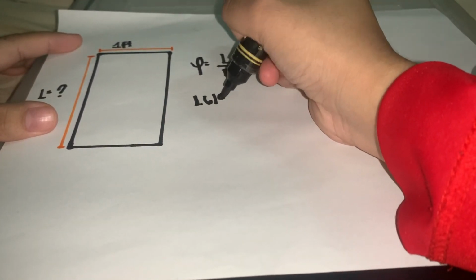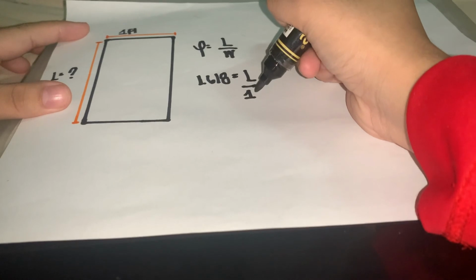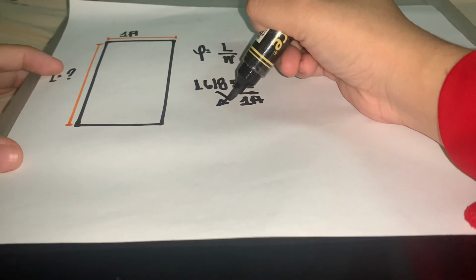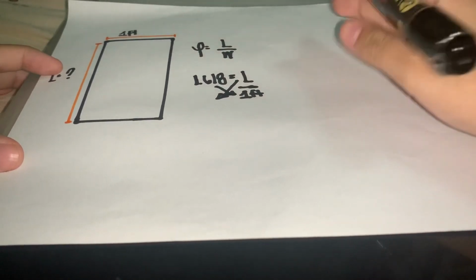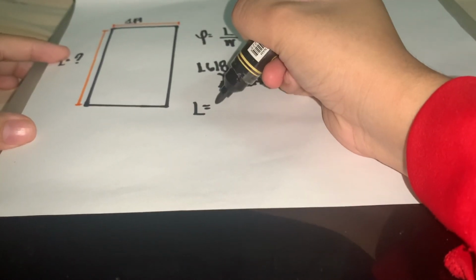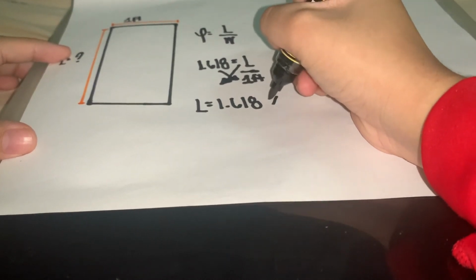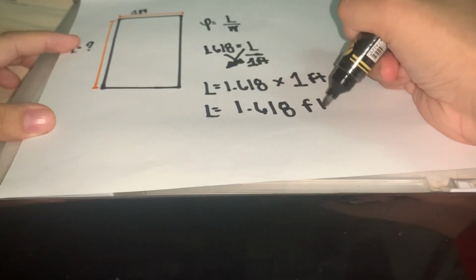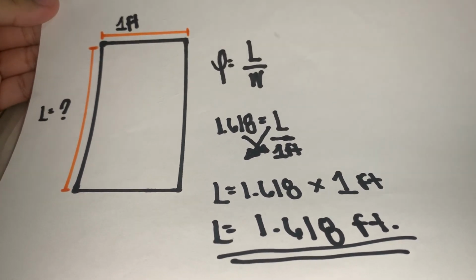So 1.618 is equal to length, the unknown value, over 1 foot, the value of the width. Cross multiply by 1; even if there is no 1 there, it is automatically 1. L times 1 is equal to L. So L equals 1.618 times 1 foot. When we calculate that, 1.618 comes out. If John wants the width to be 1 foot long, the length should be 1.618 feet. So this is our final answer.